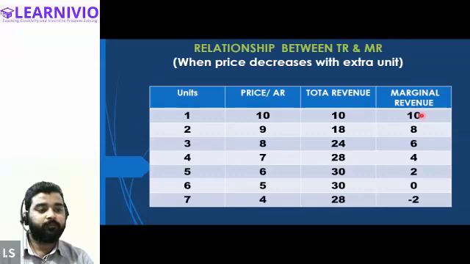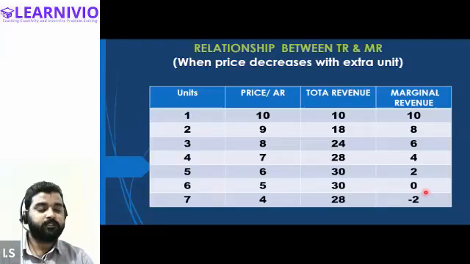Now, I'm very sure that the calculation of marginal revenue must also be clear to all of you. Marginal revenue is calculated as a difference of the total revenue. So marginal revenue at the first unit is 10, then 8, 6, 4, 2, 0, and finally -2. Is the calculation of the marginal revenue also clear to all of you? Yes or no? Junaid, is this clear for you as well? Yes, sir.